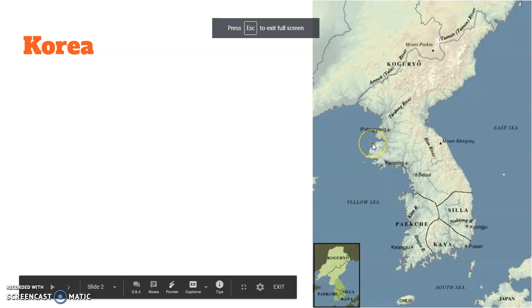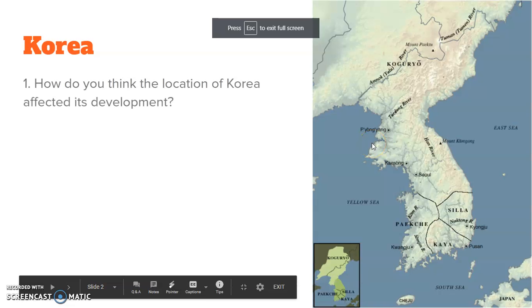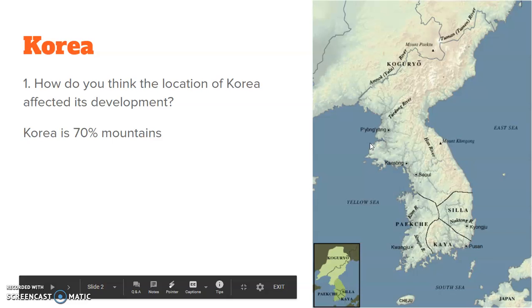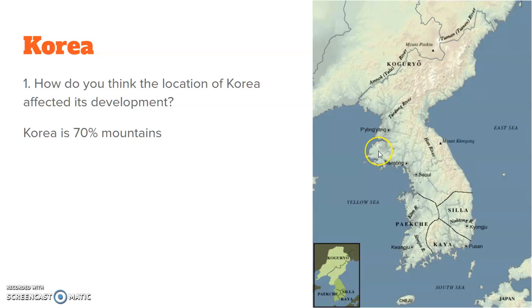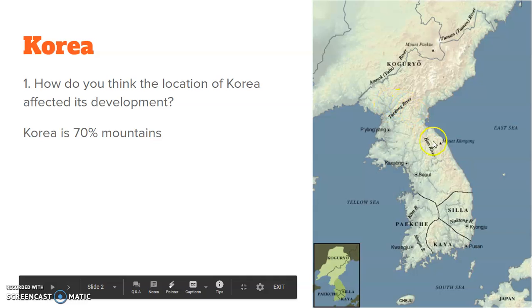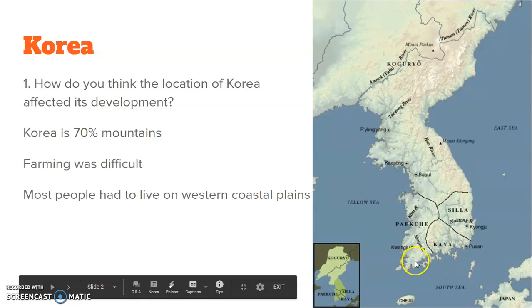And the interesting thing about Korea is it's about 70% mountains. So it's really hard to make anything grow on mountainous terrain, so it makes farming really difficult. So most of the population isn't going to be able to live in a lot of this area. They're going to have to live by water on the coast. So it makes farming difficult, and most people had to live on these coastal plains.